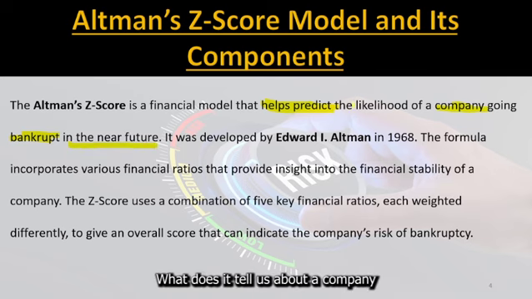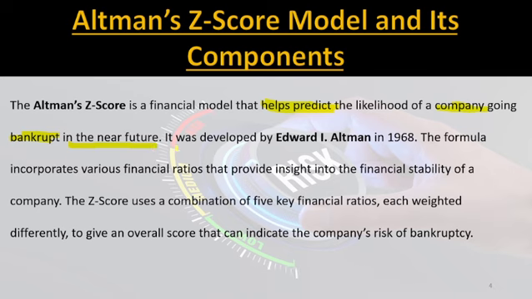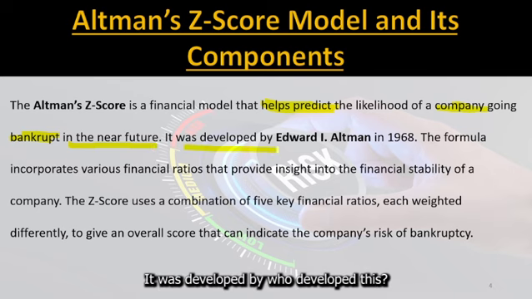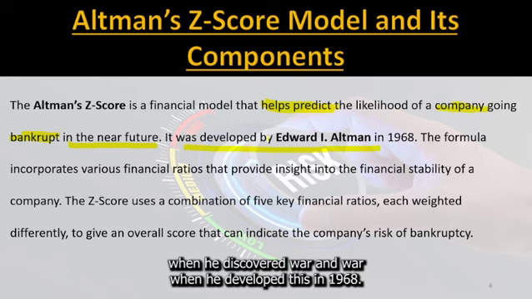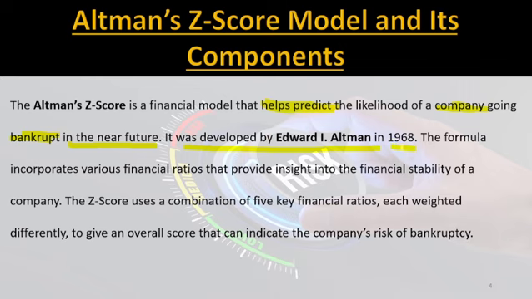It tells us whether the company is going to be bankrupt in the future. It was developed by Edward I. Altman in 1968.